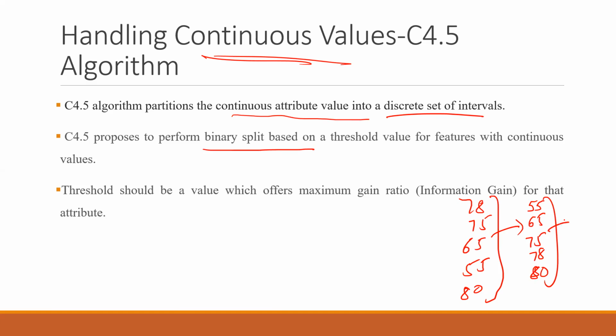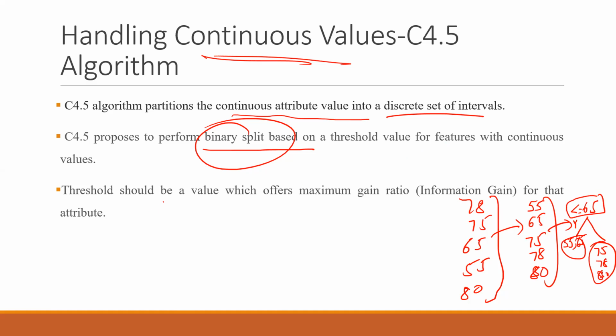Because we have to do the binary split, I say I am taking a split at 65. So if it is less than or equal to 65, it will be on the left hand side. I mean, if this condition is yes, it will have 55 and 65 on one side, and if it is not less than or equal to 65, all the other numbers 75, 78, and 80 will be on the other side. So this kind of binary split will be used to handle continuous values also.